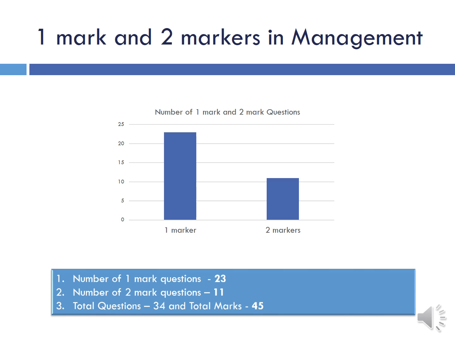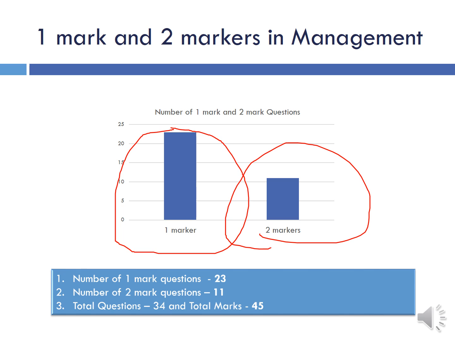Now, how many 1 markers and 2 markers came in the management part? There were around 23 1 markers in the management, and there were 11 2 markers. Now, one point I want to emphasize is, since it is very tough to do a memory based analysis, because it's very tough to remember each and every question, and even tougher to designate marks to each question, whether it was a 1 marker or a 2 marker, that we are doing.